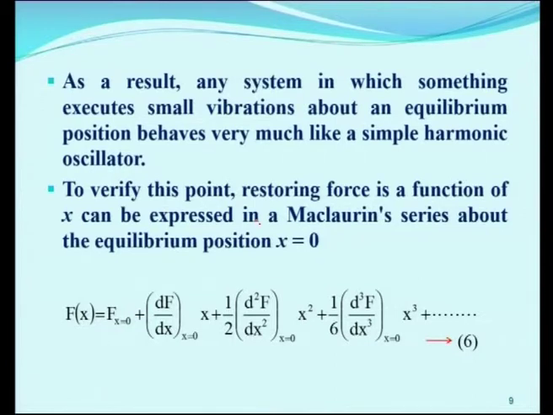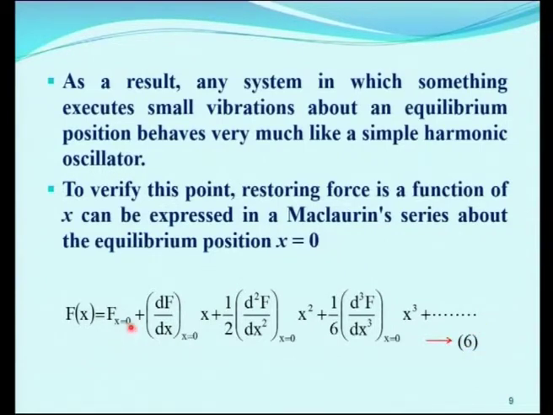Then the Maclaurin series for this restoring force: f of x is equal to f at x equal to 0, plus df by dx at x equal to 0 into x, plus 1 by 2 into d squared f by dx squared at x equal to 0 into x squared, plus 1 by 6 into d cube f by dx cube at x equal to 0 into x cube, plus etc. So, this is equation number 6.